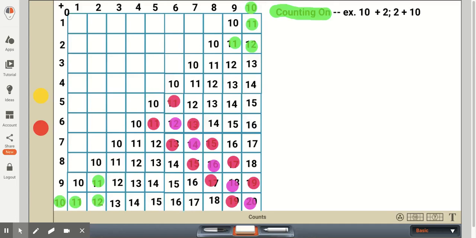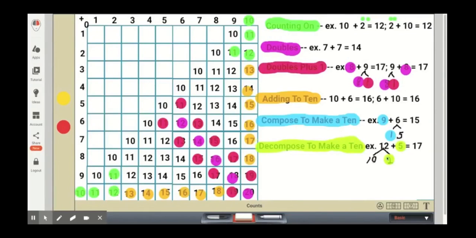Now we're continuing to look at the same standard as the previous video, but for larger numbers. By the end of this video, just like the previous video, I'll show lots of different addition strategies for the first graders to use. Although some of the strategies may seem confusing at first, especially if you've never seen them before, they're to provide the first graders with tools in their toolbox so they'll be able to solve problems efficiently.